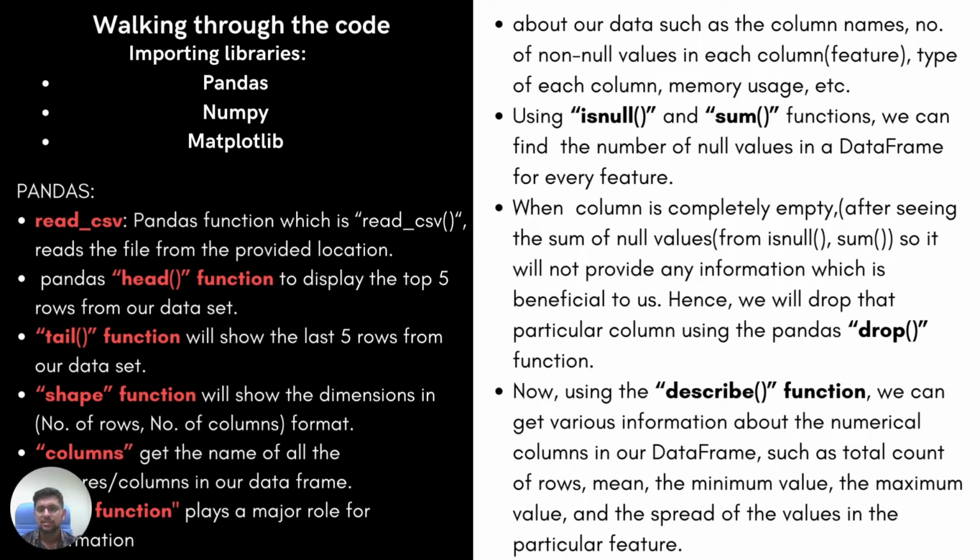Using isnull and sum functions, we can find the number of null values in a data frame for every feature. When a column is completely empty, after seeing the sum of null values from isnull and sum, it will not provide any information which is beneficial to us. Hence, we will drop that particular column using the pandas drop function. Now, using the describe function, we can get various information about the numerical columns in our data frame, such as the total count of rows, mean, the minimum value and the maximum value, and the spread of the values in the particular feature.